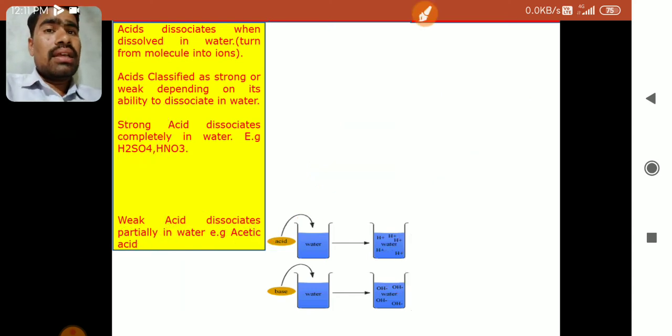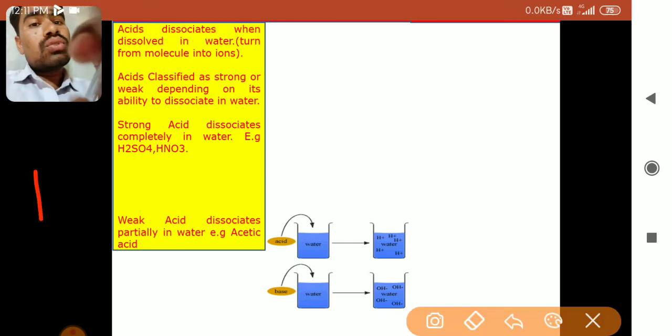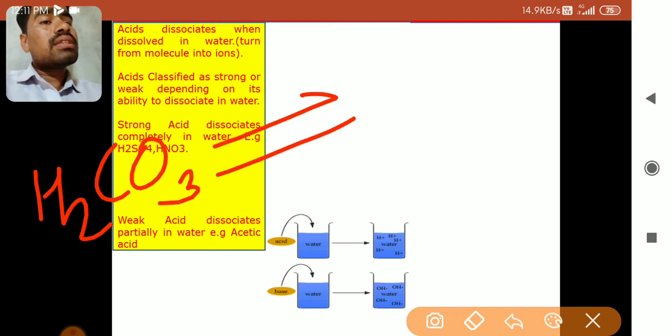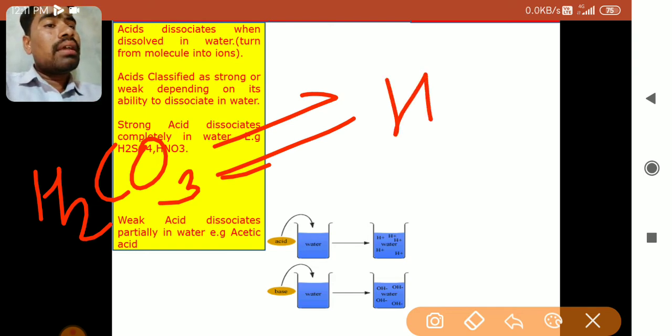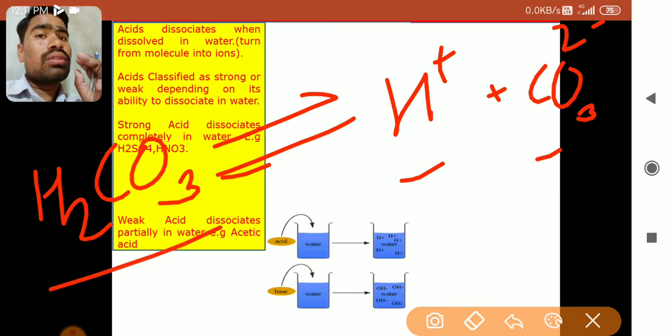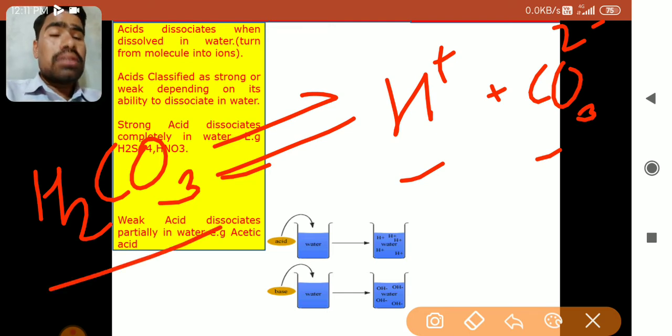Now what are weak acids? As I told you, if any acid is dissociated completely, then it is strong. But there are some acids, like the example I just gave you, H2CO3, carbonic acid. If it dissociates, this type of arrow is seen. This type of arrow means that H plus ions and CO3 2 minus ions are present, and still H2CO3 molecules are existing in the solution. It means that there is a partial dissociation.